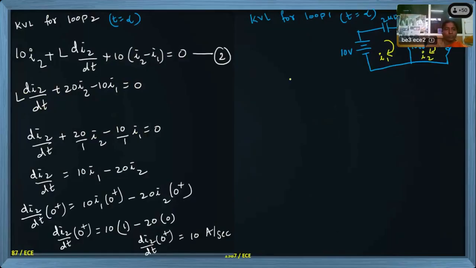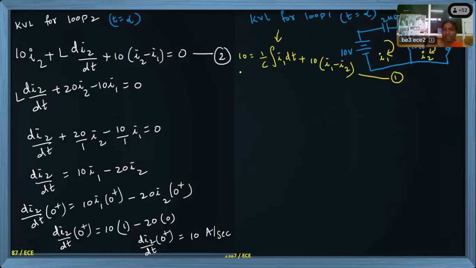Now for loop 2, I have completed the left side loop 2. Now KVL for loop 1 I am going to write. So in loop 1 we have supply voltage equal to 1 by C integration I1 dt plus 10 ohms is present. Two currents are flowing, so I1 minus I2. This will be equation number 1.